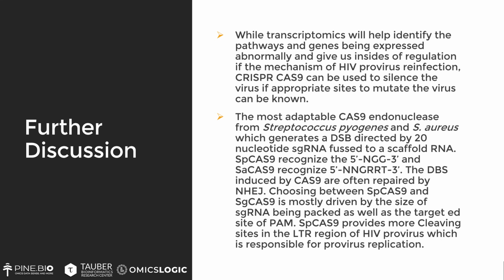Now, the most adaptable Cas9 endonucleases are from Streptococcus pyogenes and Staphylococcus aureus, which generate a DSB directed by a 20 nucleotide guide RNA fused with a scaffold RNA.